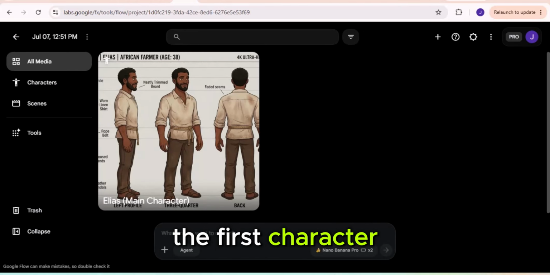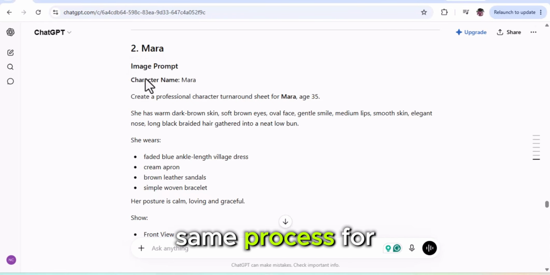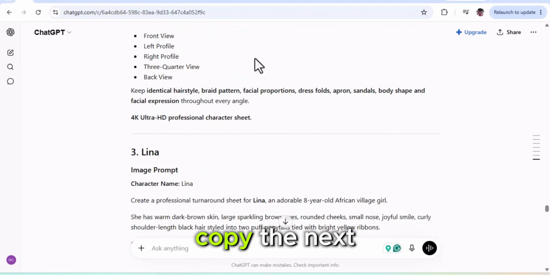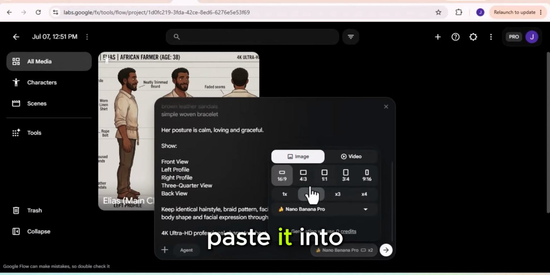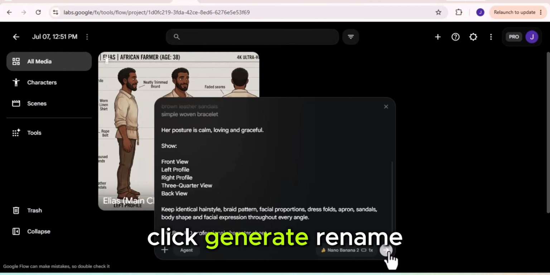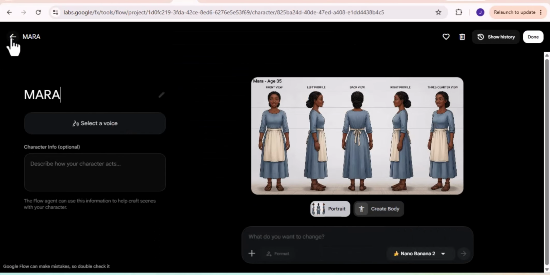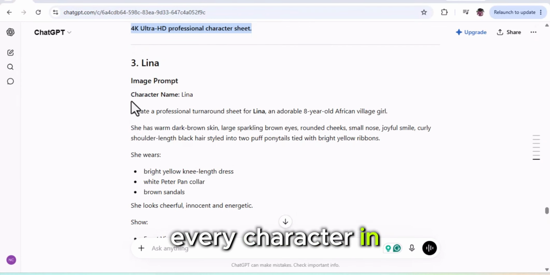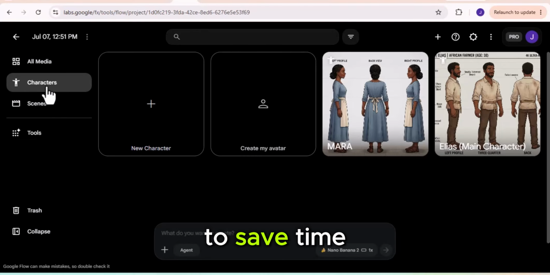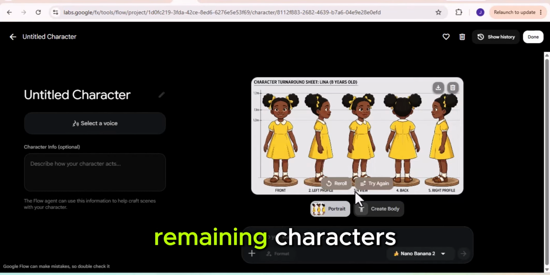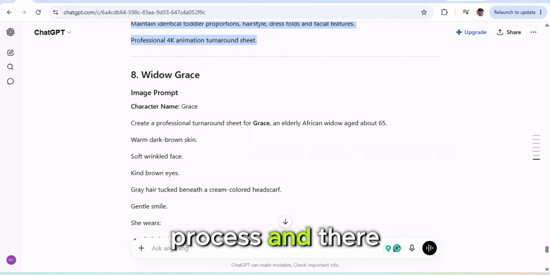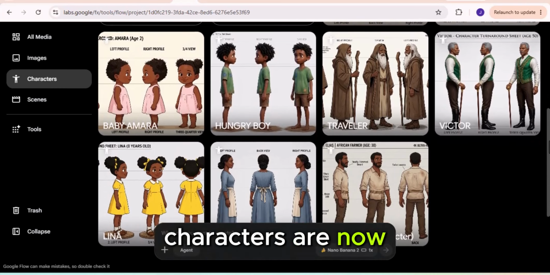Once you've finished the first character, repeat exactly the same process for the remaining characters. Copy the next image prompt. Paste it into Google Flow. Click Generate. Rename the character. And continue until every character in your story has been created. To save time, I'll go ahead and generate the remaining characters using the same process. And there we go. All of our characters are now ready.